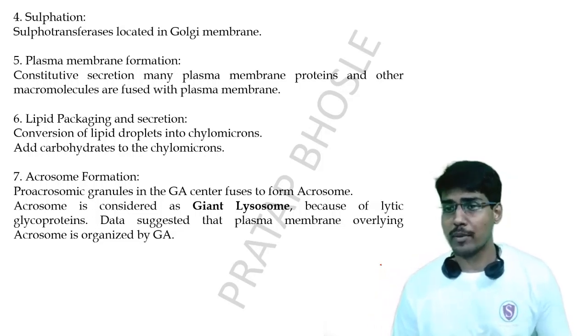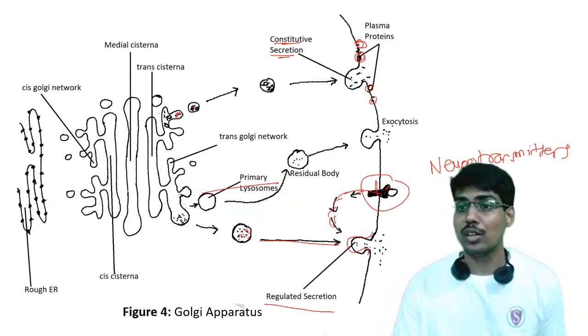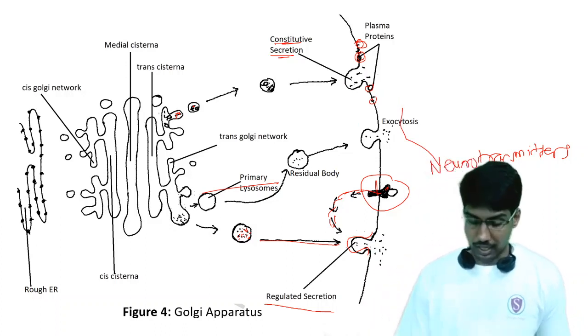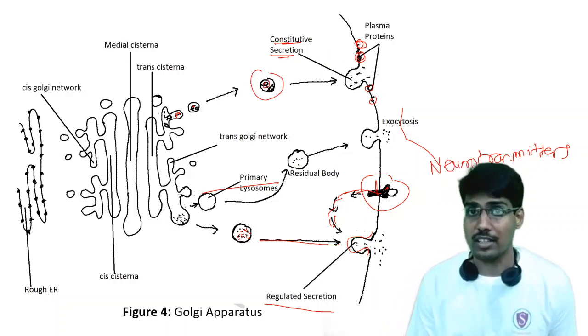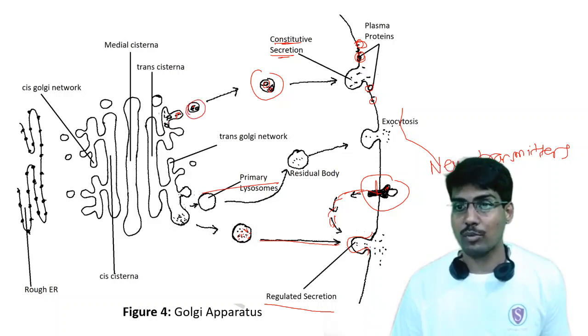What is meant by plasma membrane formation? As I have already explained in constitutive secretion, these vesicles contain plasma membrane proteins and plasma membrane macromolecules that come in the vesicle from the Golgi apparatus.